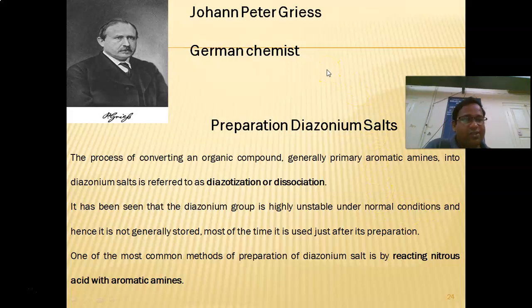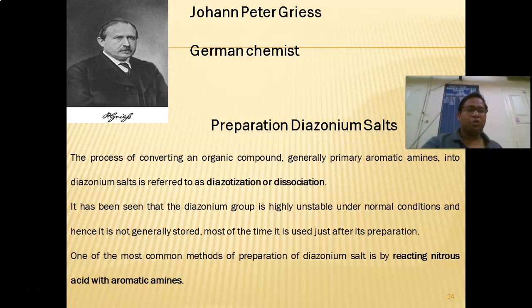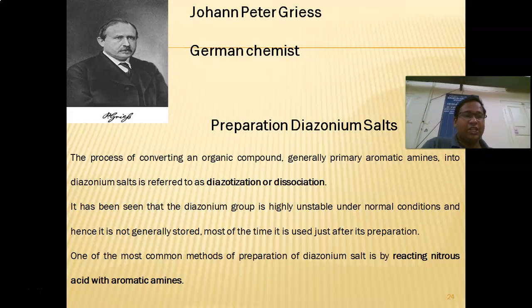This was first introduced by Johann Peter Griess, a German scientist. He prepared the diazonium salt for the first time. Okay, so how are the diazonium salts prepared? This is a very tricky reaction where, in order to get the pure diazonium salt, you have to maintain a lot of reaction conditions.